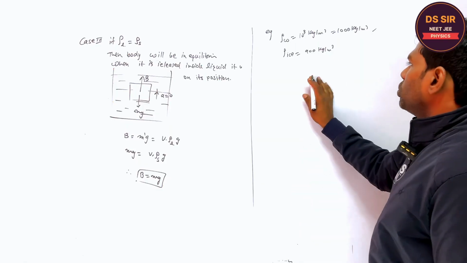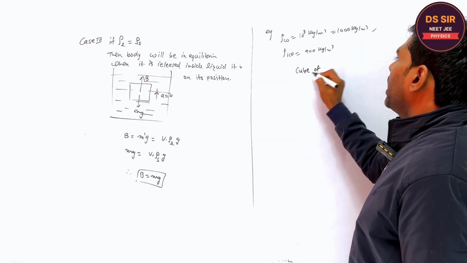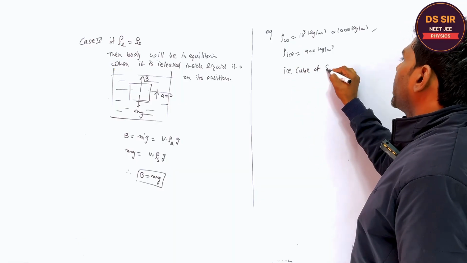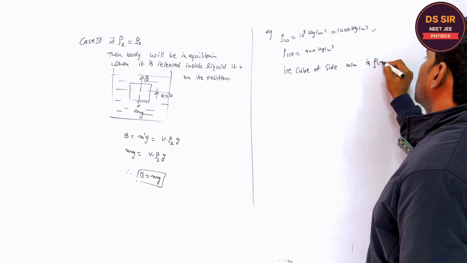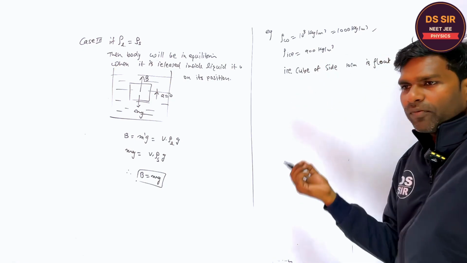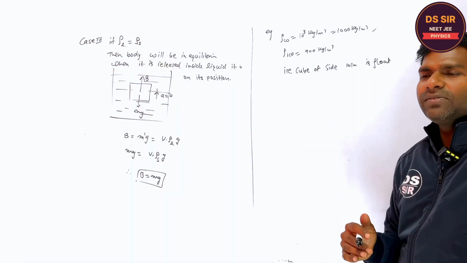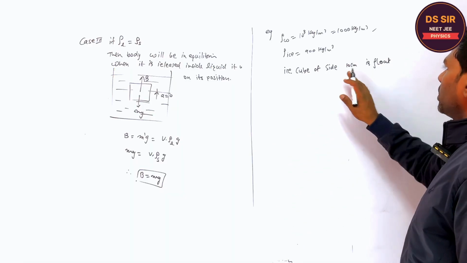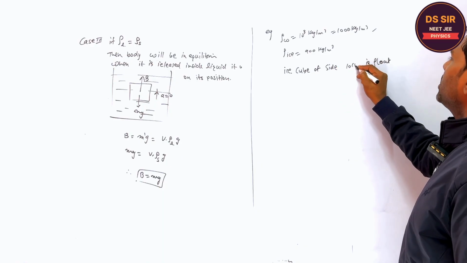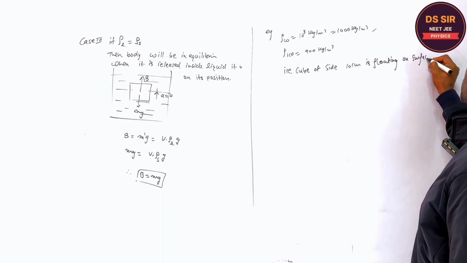Fine. So if this is an ice cube of side 10 centimeter floating, because the density of ice is less than the density of water, will ice float or sink? It will float. The 10 centimeter side cube is floating on the surface of water.